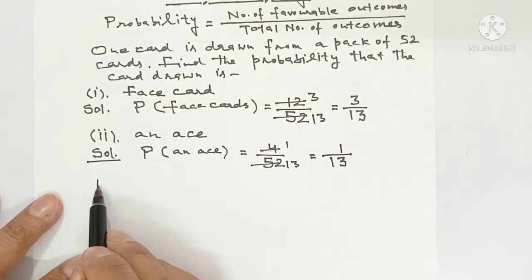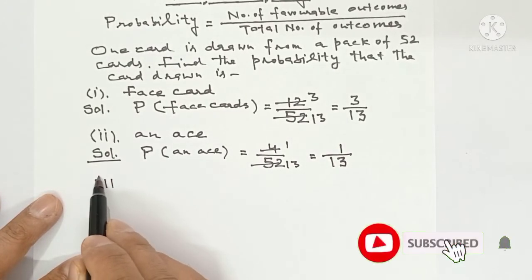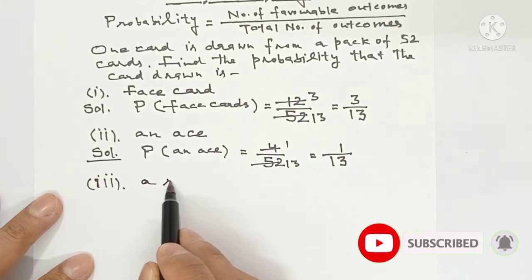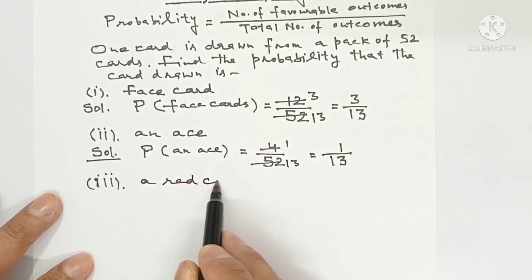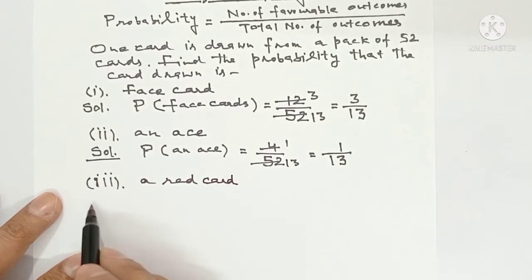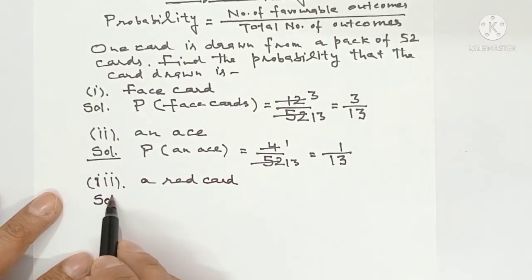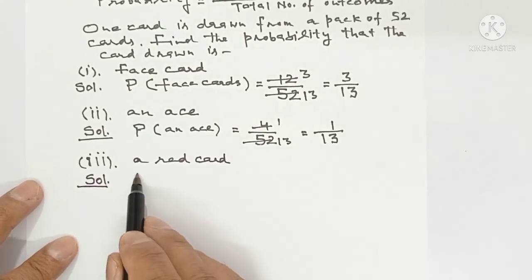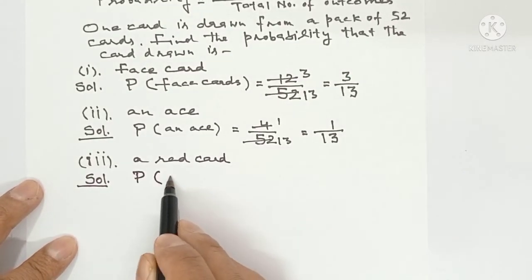Now third part, a red card. You know that in a deck of cards there are total 52 cards, 26 are red and 26 are black.